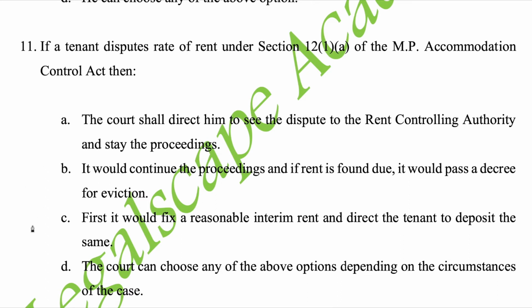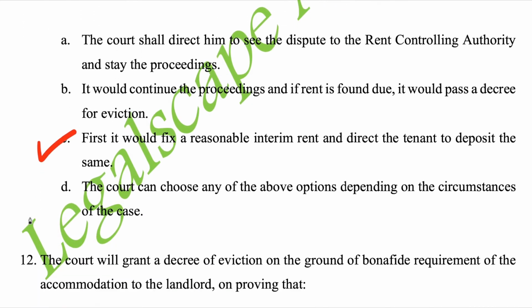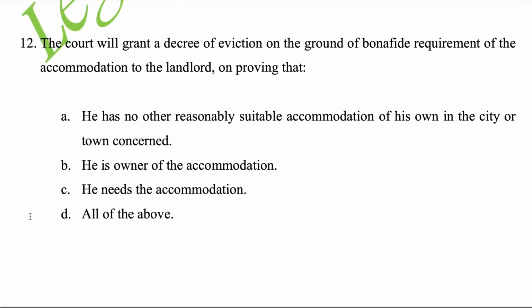Correct answer is C. It is given in section 13, clause 2. Next question. The court will grant a decree of eviction on the ground of bona fide requirement of the accommodation to the landlord, on proving that A. He has no other reasonably suitable accommodation of his own in the city or town concerned.